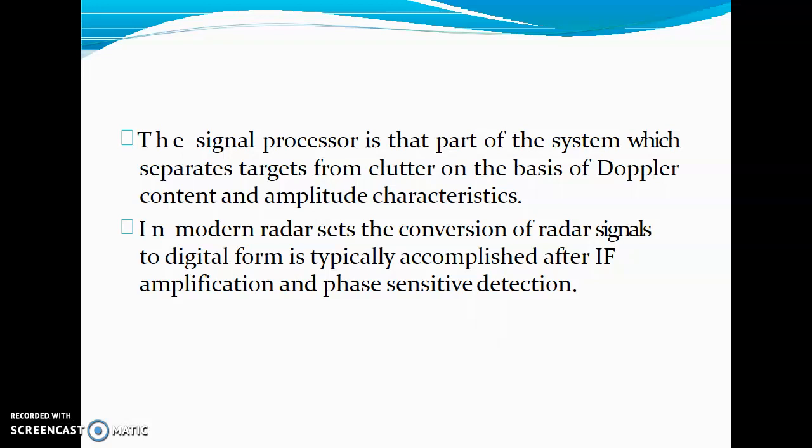So in a modern radar system, the conversion of radar signals to digital form is typically accomplished after IF amplification. Now this IF is intermediate frequency, which is being used in the MTI radars, which give two different sets of frequencies, and the difference is used for the calculation of the exact range of a target. And that actually removes the clutters too, because only moving targets will be detected and the stationary ones will be assumed as clutters. Clutters are basically the unwanted targets, which are falsely assumed as targets.